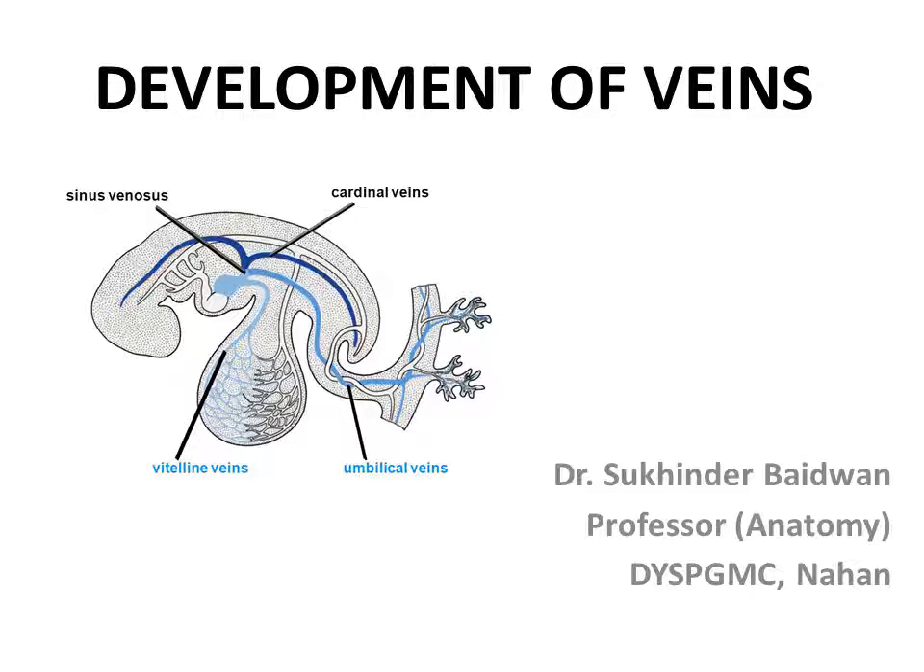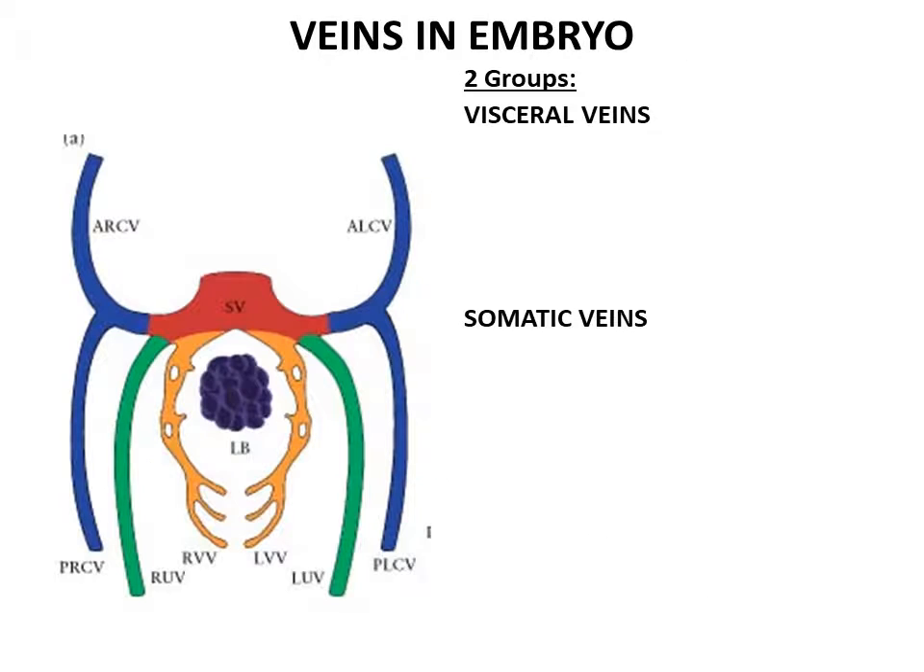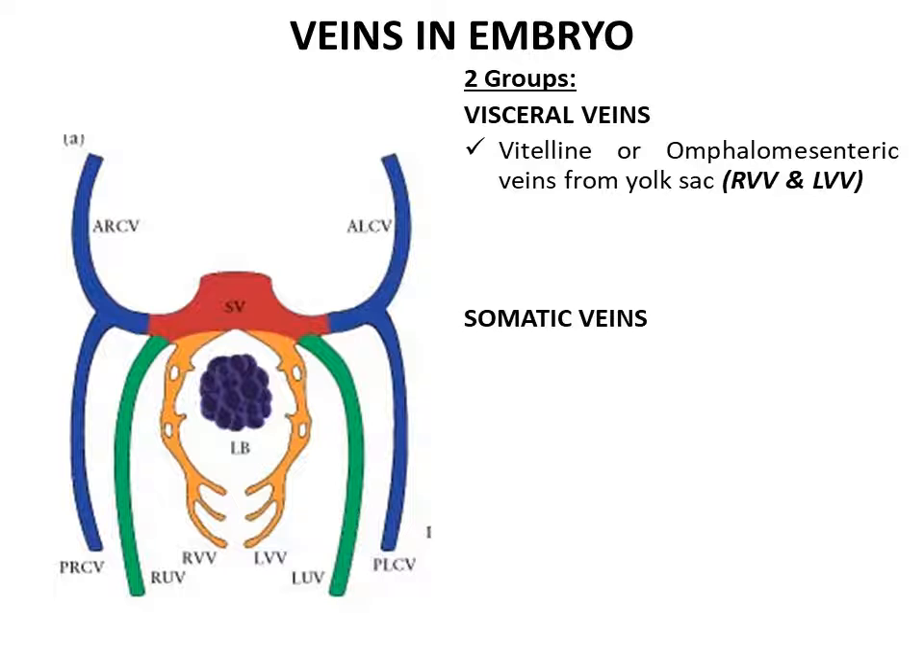The development of the venous system. The veins in the embryo can be divided into two groups, visceral veins and somatic veins. The visceral veins include the vitelline or the omphalomesenteric veins, which drain the yolk sac, and the umbilical veins from the placenta. The somatic veins are the cardinal veins.